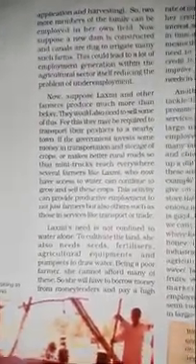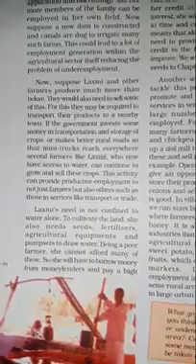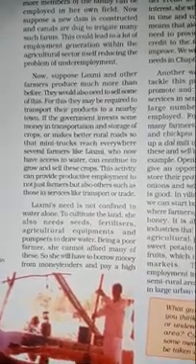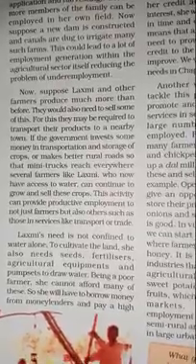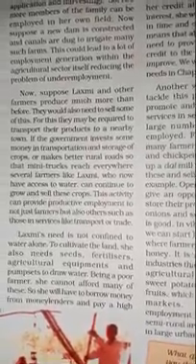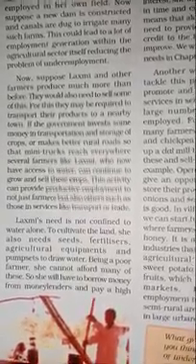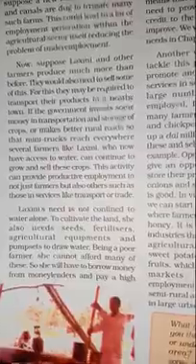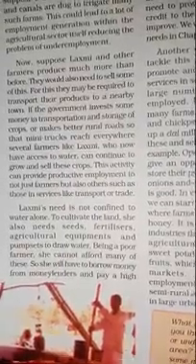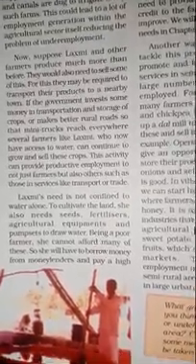Suppose Lakshmi and other farmers produce much more than before. They would also need to sell some of this. For this, they may be required to transport their products to a nearby town. If the government invests some money in transportation and storage of crops, or makes better rural roads so that mini trucks reach everywhere, several farmers like Lakshmi, who now have access to water, can continue to grow and sell these crops in the market. This activity can provide productive employment not just to farmers but also to others, such as those in services like transport or trade.